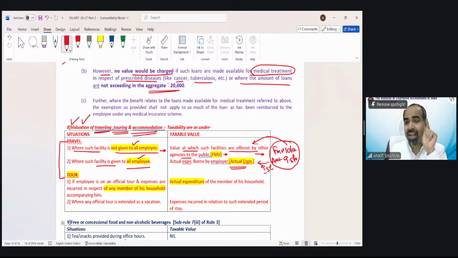So for that one day expenditure, whatever has been paid by the employer, that is going to be your taxable value. A very common thing: suppose you were going on a 5 day business trip, and the employer says we will pay the expenditure for your official tour. But you say no, I want to take one of my cousins, or my sister, or my brother, or my parents with me.